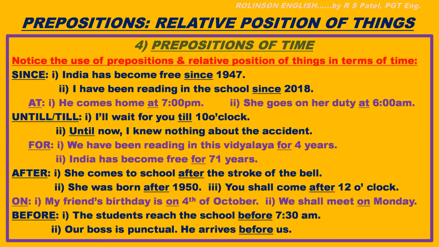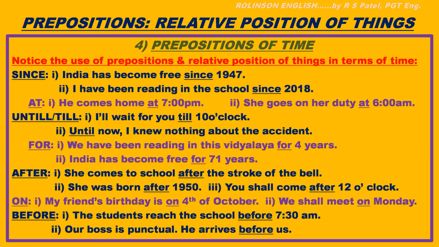On. First example, my friend's birthday is on 4th of October. Okay. Second example, we shall meet on Monday. So here Monday is one point of time and our meeting is another point. So both are described with the help of on.